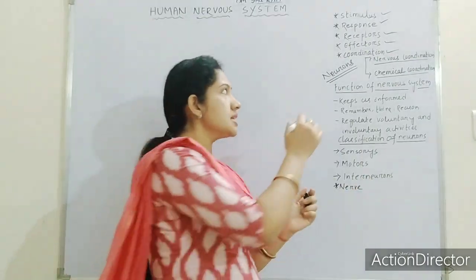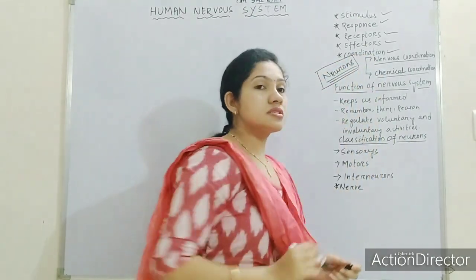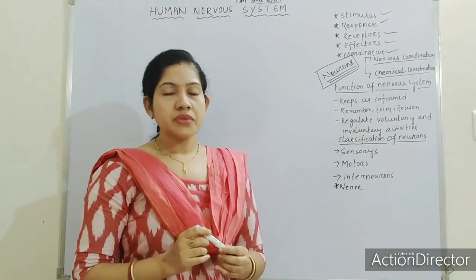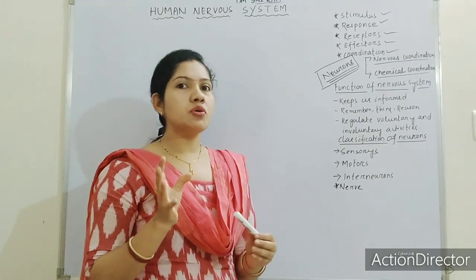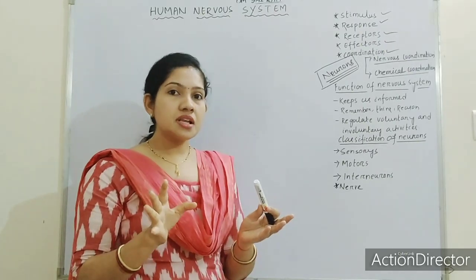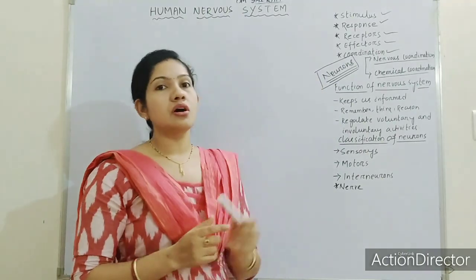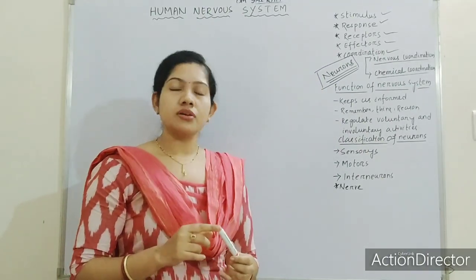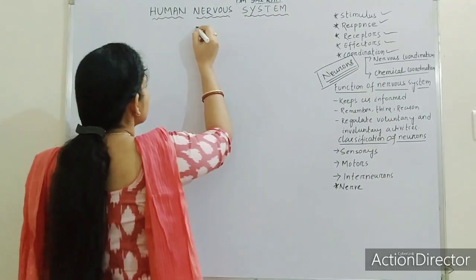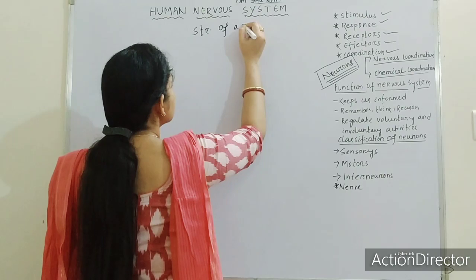So what is this neuron? What is this nerve cell? Let us discuss the structure of a neuron. I hope you all know this. Already we have done it in your previous classes, but again let me tell you in detail the structure of a nerve cell or the structure of a neuron.